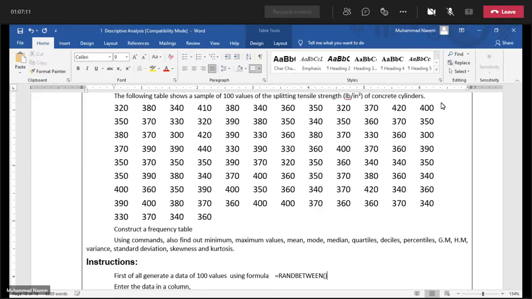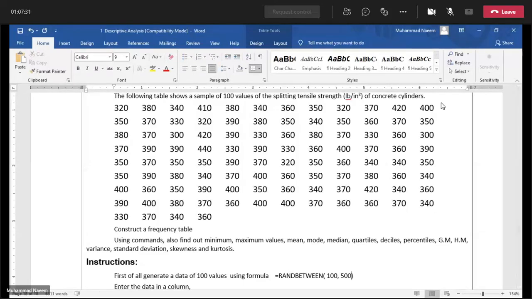Here we have the range starting from 100, so consider 100 to 500.